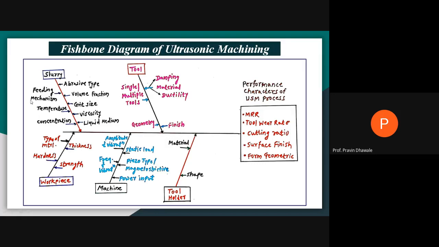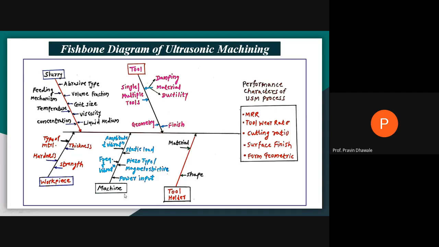What kind of feeding mechanism of the slurry is used at the machining area? How much temperature is produced during the machining, and what will be the concentration of the abrasive particles within the slurry? Means all these parameters you have to think about while selecting a slurry as an input parameter, which will have an effect on this output parameter of the ultrasonic.